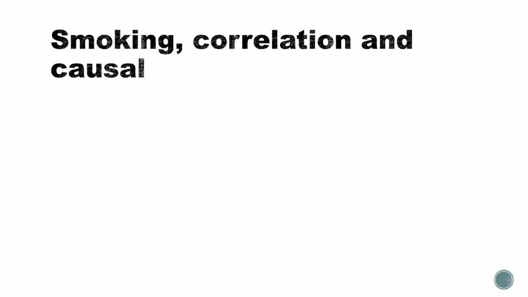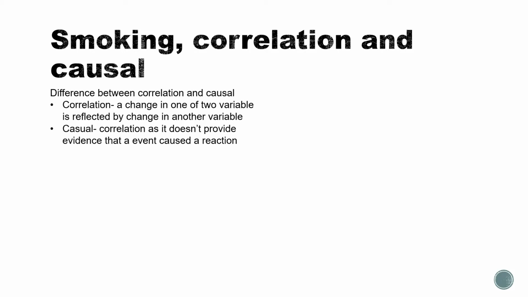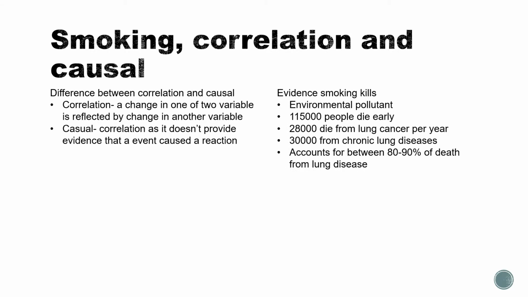Smoking, correlation and causation. What is the difference between correlation and causation? Well, correlation is a change in one of two variables that is reflected by a change in another variable. And causation is that a correlation doesn't provide evidence that an event caused a reaction.